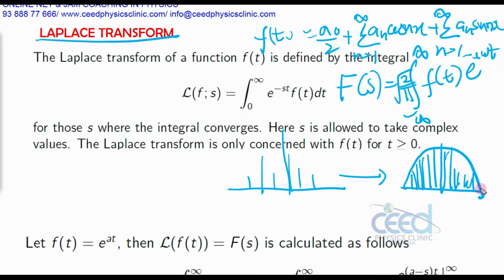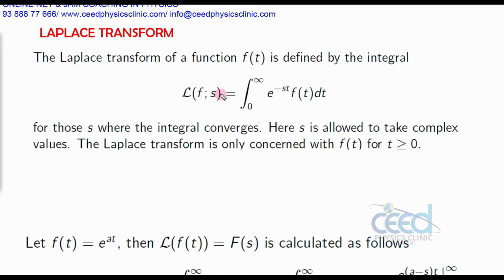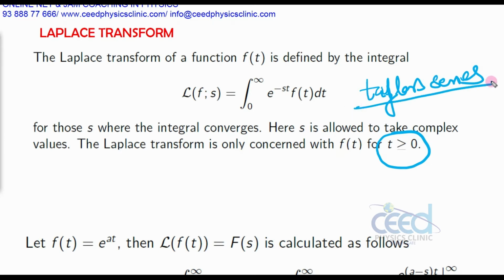And here this Laplace transform is defined in the 0 to infinity interval, not from minus infinity to infinity. This is varying from 0 to infinity, and this condition t is always greater than 0. This Laplace transform is the integral expansion of Taylor series.